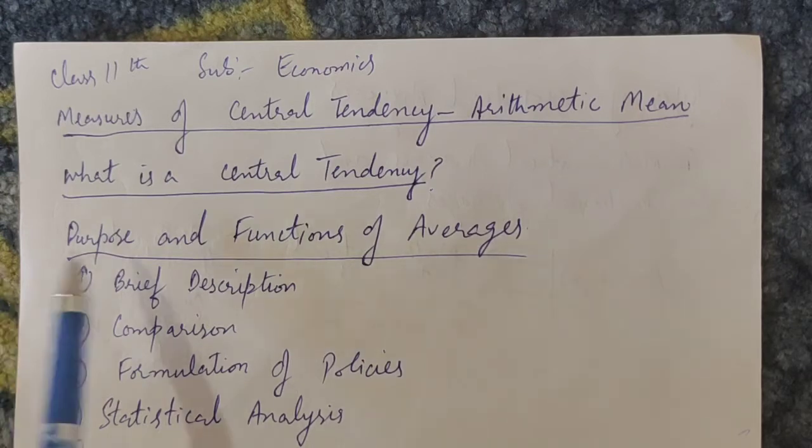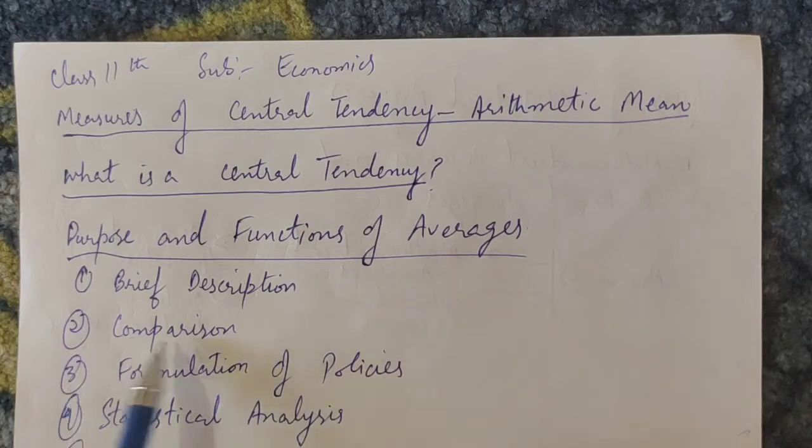Now, some of the main purposes and functions of average are: number one is brief description. The main purpose of an average is to present a simple and systematic description of the principal features of the raw data. As a result of it, data can be easily understood.